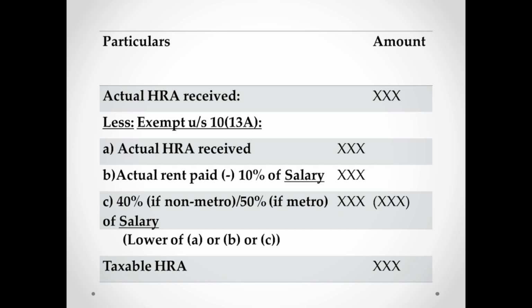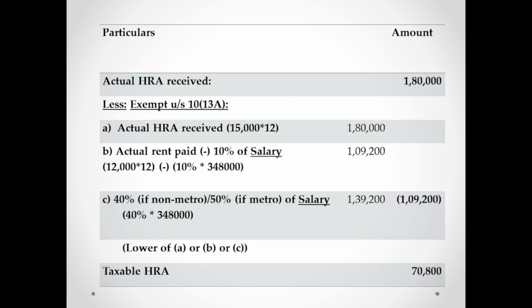Let's take an example. Let's say actual HRA received is 1,80,000, that is 15,000 per month. What is the exemption allowed? Actual HRA received, 15,000 into 12, is 1,80,000. Actual rent paid minus 10% of salary: imagine your rent paid is 12,000 per month, so 12,000 into 12 minus 10% of, let's say, 3,48,000 as your salary, so 1,09,200.